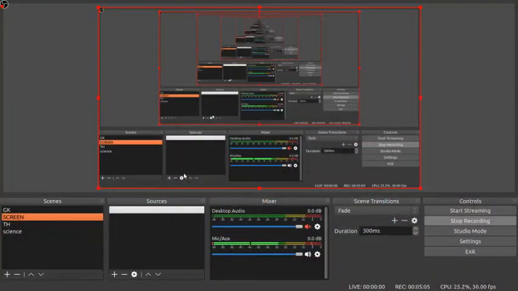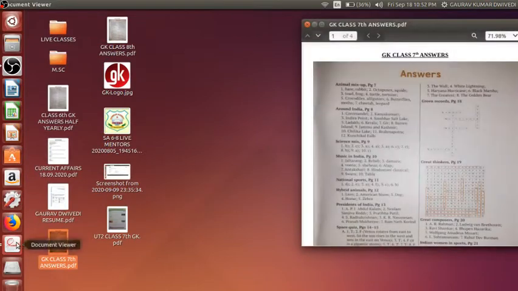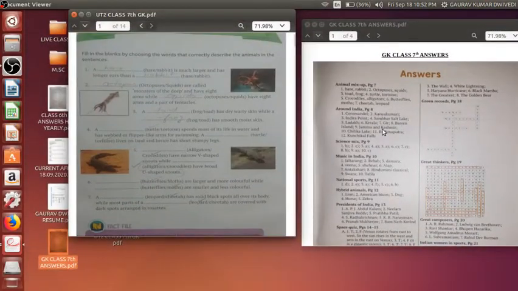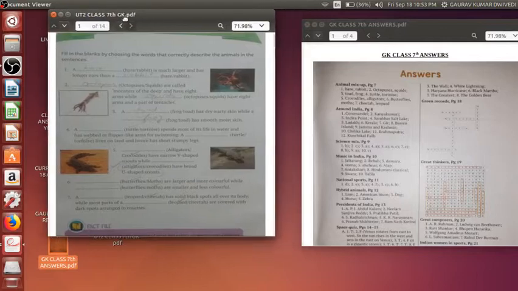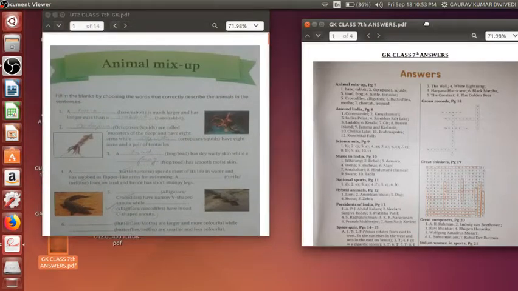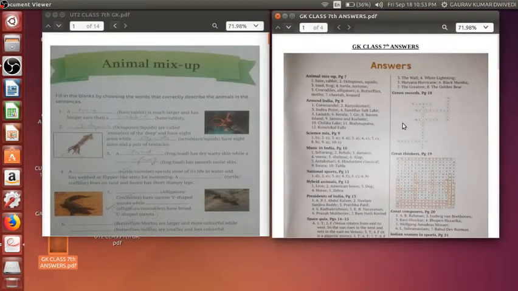Sorry, now you will be able to see. Okay, so what you can see is, in this way you will be putting both the PDFs. If you can see here, this is the entire UT2 PDF, and these are the answers of your entire book.